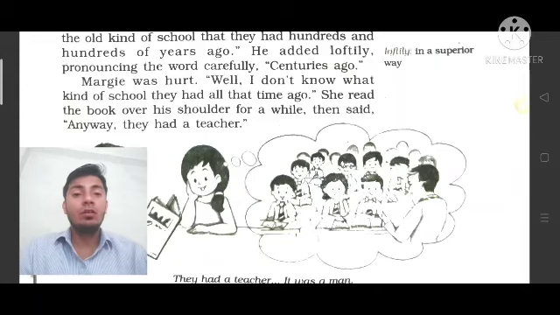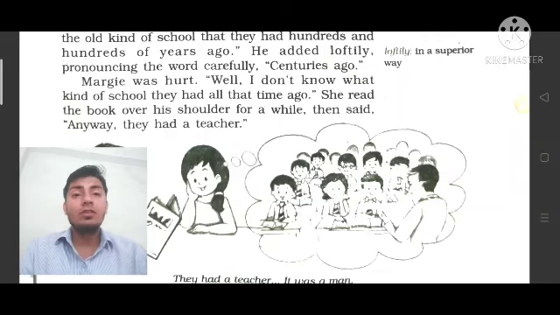She read the book over his shoulder for a while. She read the book over his shoulder, यानी वह उसके कंधे के पीछे से देखते हुए थोड़ी सी बुक को पढ़ती रही. She read the book over his shoulder for a while, for some time. For a while it means just from his back side she reads. She also tries to read because he was busy reading the book. So, what kind of school did they have all that time ago?